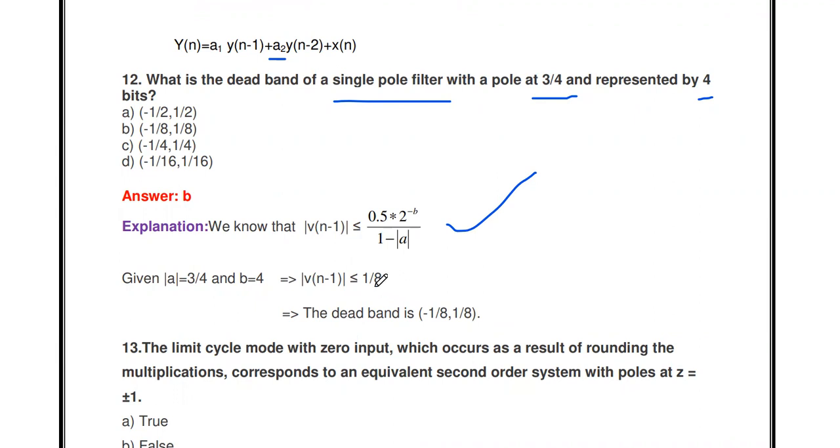We will get the answer as minus 1/8 to plus 1/8. Okay, so the actual formula is modulus less than or equal to 1/8. So the dead band range is minus 1/8 to plus 1/8.